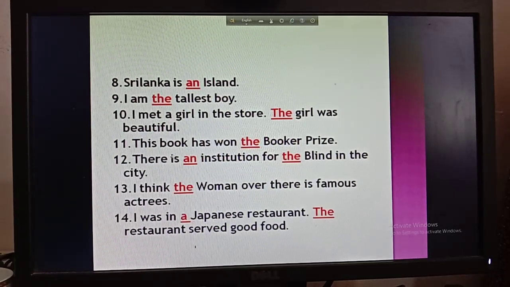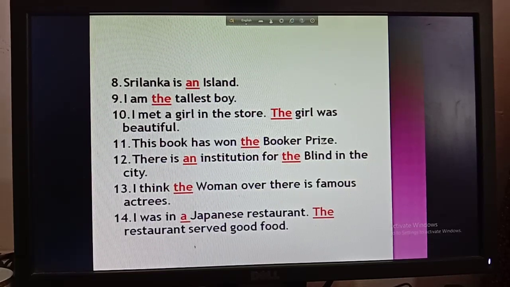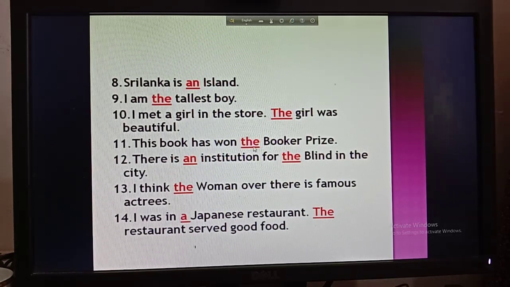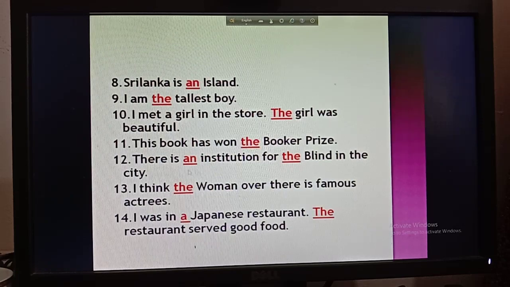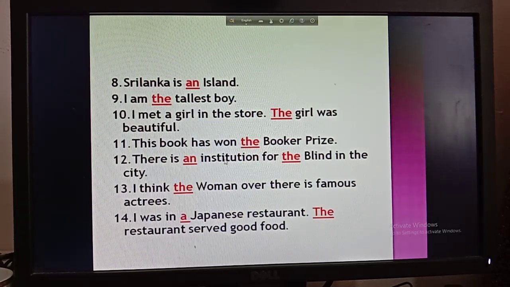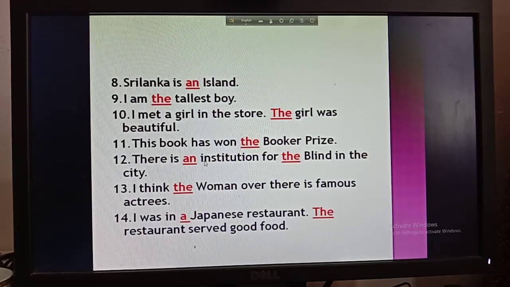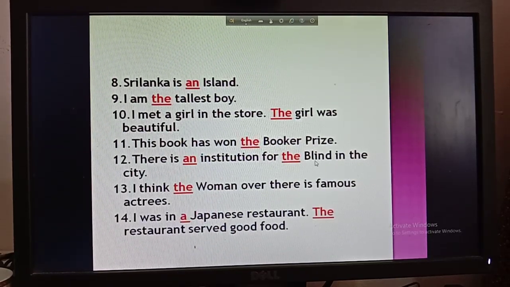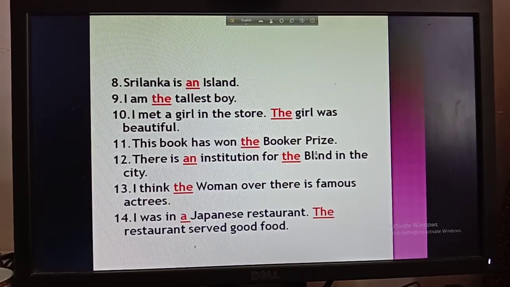Then number 11, this book has won the Booker Prize. So Booker Prize is a particular thing or particular prize for the book. That's why I have used here the. Then number 12, there is an institution for the blind in the city. So institution is not a particular thing. That's why I have used here an for vowel, and for the blind in the city, so blind indicates that this is actually particularly or specifically for the blind people. That's why you have to use here the.